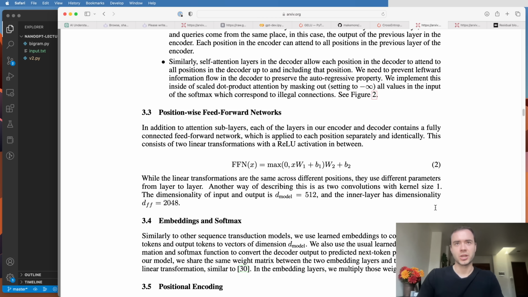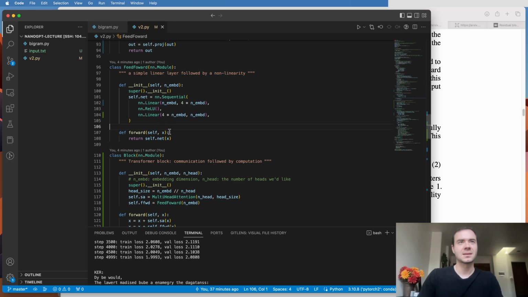So I implemented one more small change. When you look into the paper again, you see that the dimensionality of input and output is 512 for them. And they're saying that the inner layer here in the feedforward has dimensionality of 2048. So there's a multiplier of 4. And so the inner layer of the feedforward network should be multiplied by 4 in terms of channel sizes. So I came here and I multiplied 4 times n_embed for the feedforward, and then from 4 times n_embed coming back down to n_embed when we go back to the projection. So adding a bit of computation here and growing that layer that is in the residual block on the side of the residual pathway.